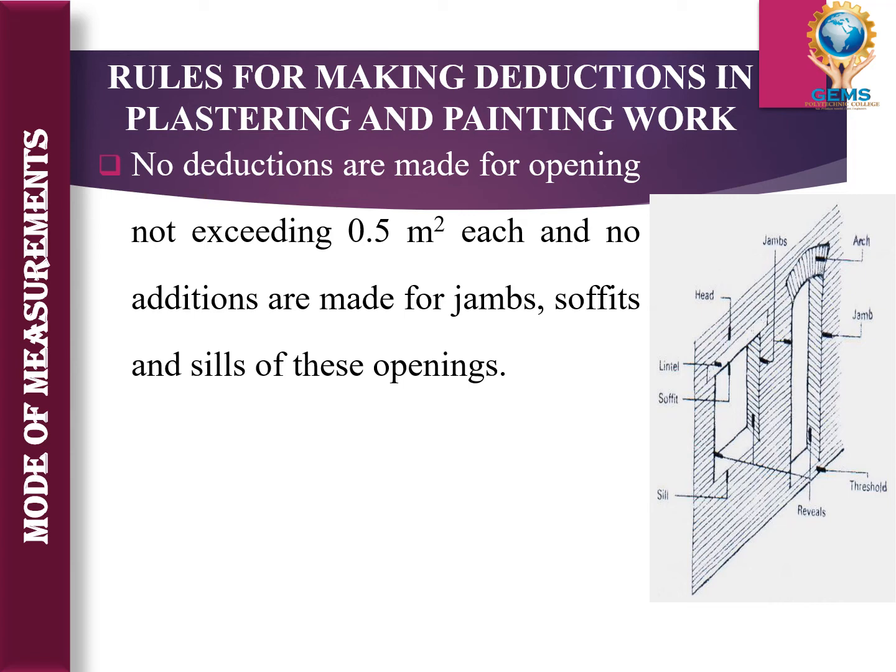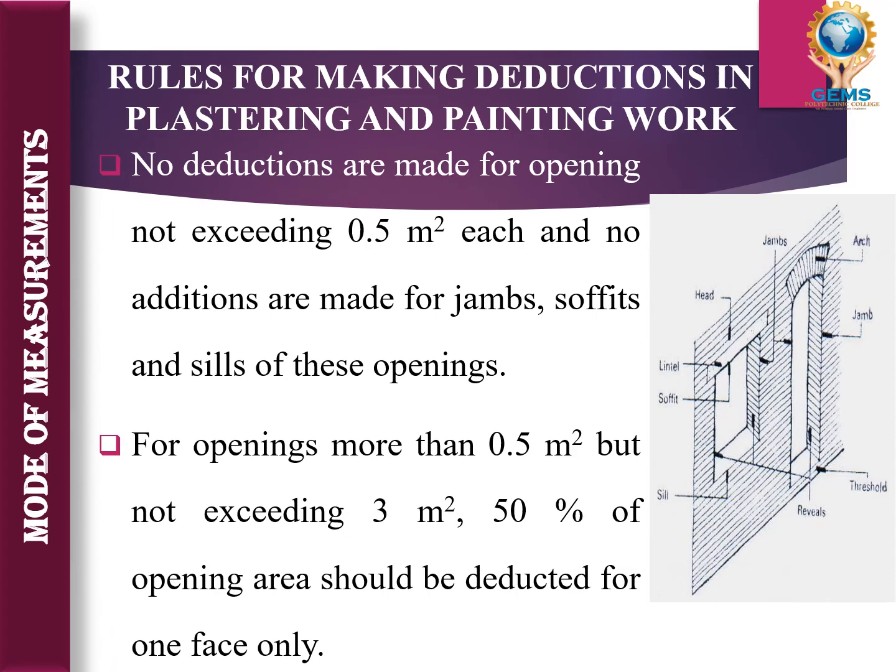In the image you can see this portion is called the jamb, the upper portion is called the soffit, and the down portion is called the sill. The middle portion, this whole area, is called the jambs. There will be no deductions there also.